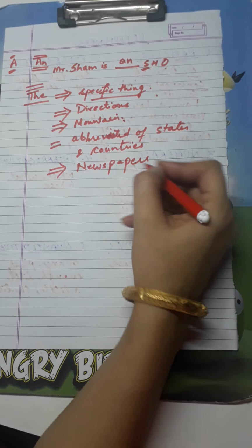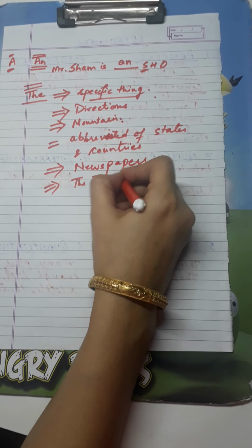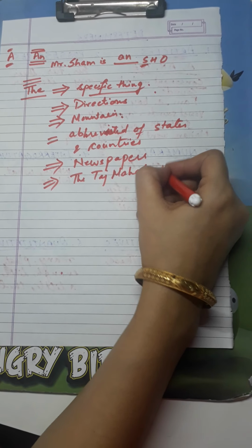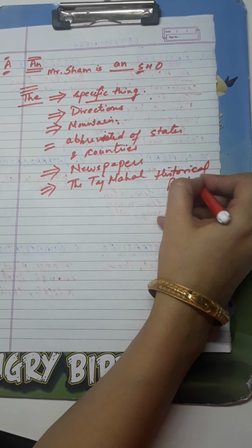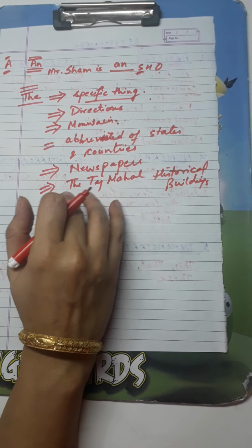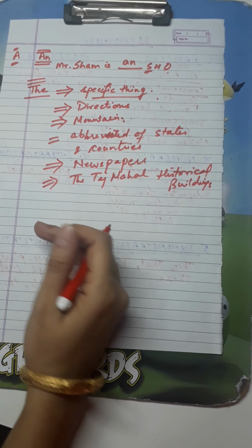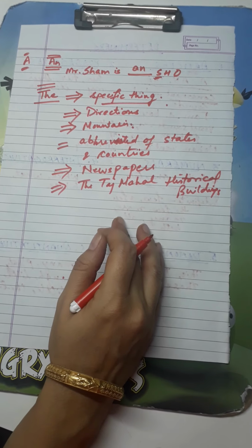Then historical buildings like the Taj Mahal, right? Historical buildings. So all these things we use the. Nationalities, workplaces, the. So this is all for articles.